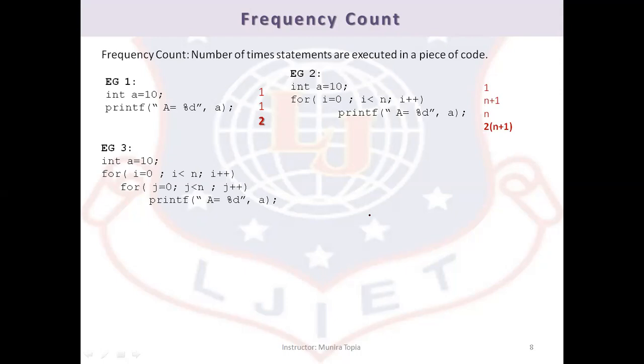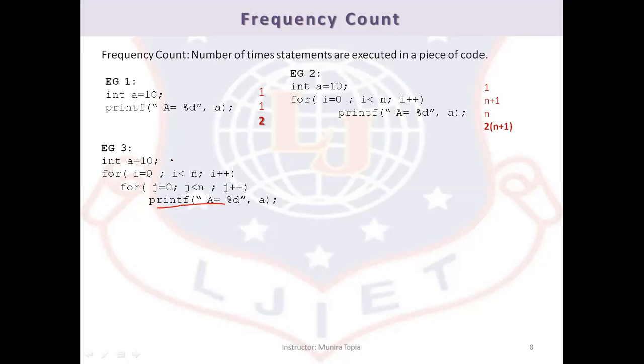Now, the third example. Again, a is initialized to 10. i equals 0, i less than n, i plus plus. This is one for loop. This for loop contains another for loop, that is a nested for loop: for j equals 0, j less than n, j plus plus. Inside it is a nested printf statement: printf("a = %d", a). Now, notice that this printf statement is nested inside the j loop as well as inside the i loop.